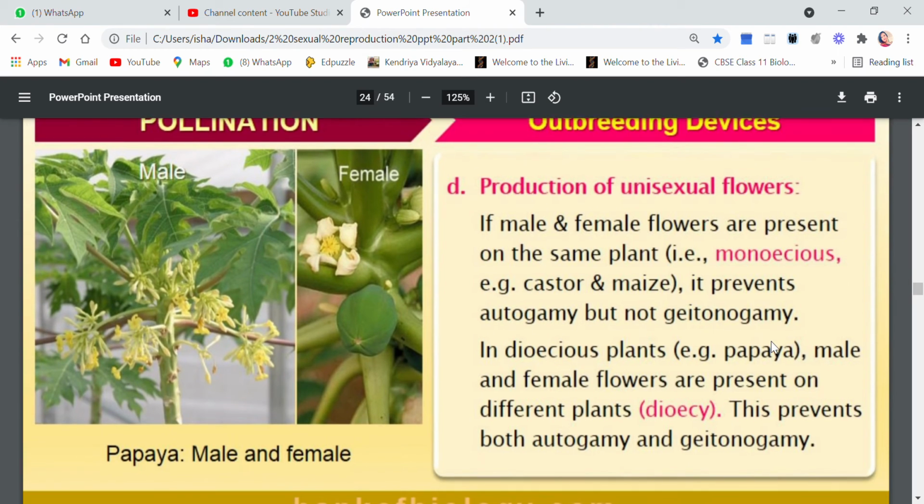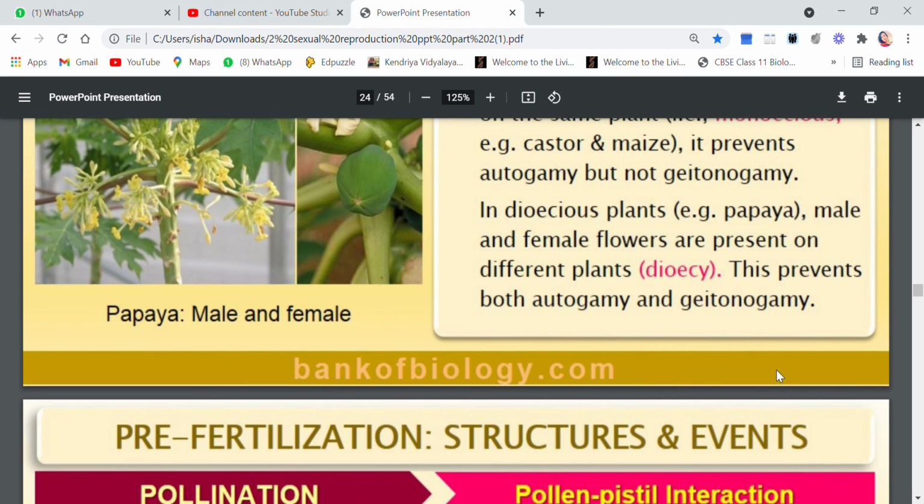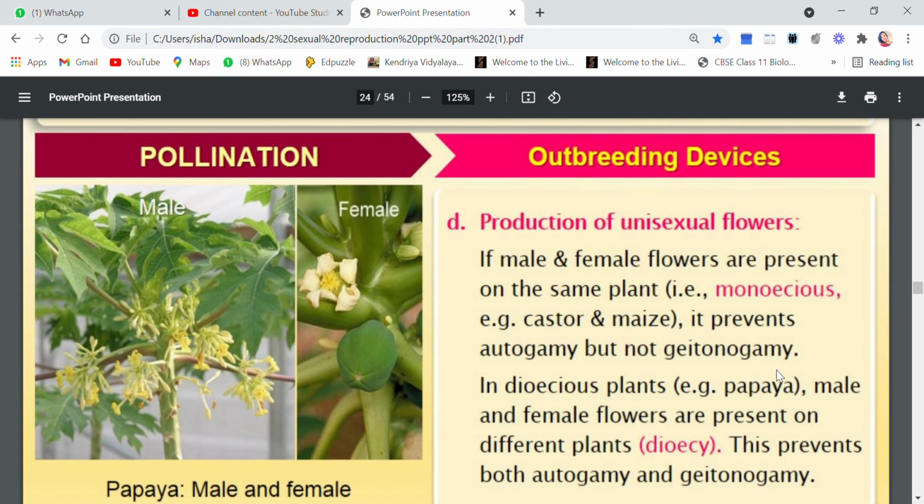Now you see here, we have discussed that if the plant is monoecious, autogamy will be avoided, but geitonogamy won't be avoided. But if the plant is dioecious, as in papaya, male and female flowers are present on different plants. So both autogamy and geitonogamy are avoided. So this will help to prevent self-pollination and also inbreeding depression.